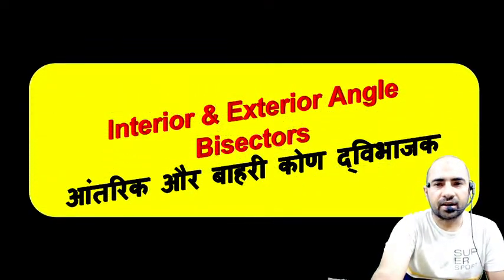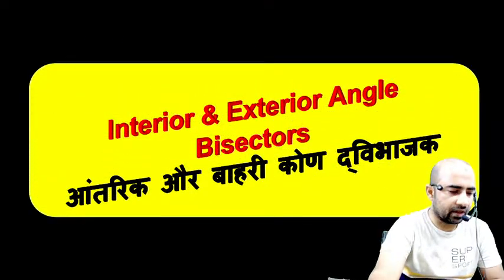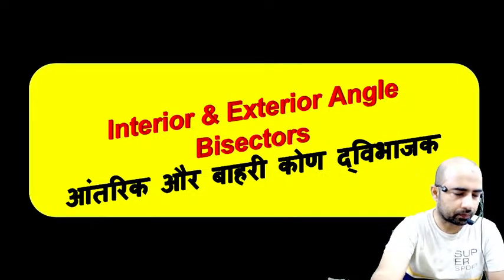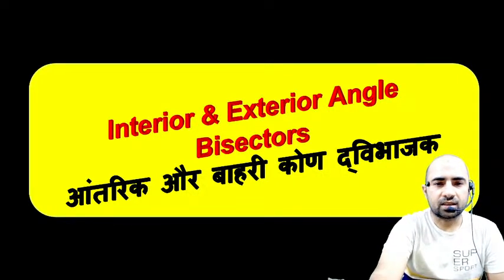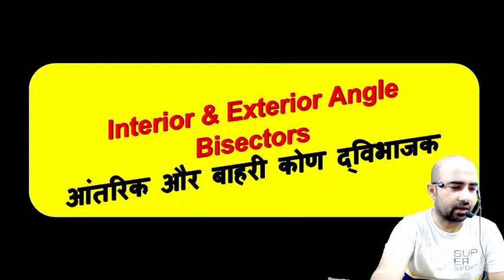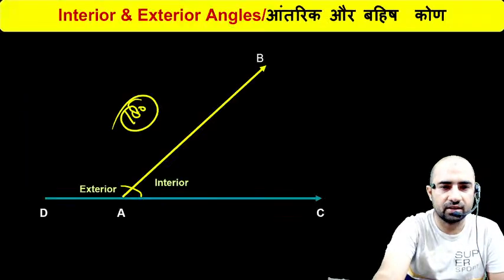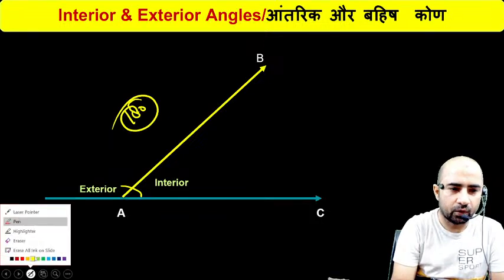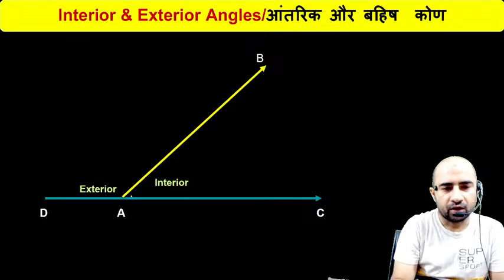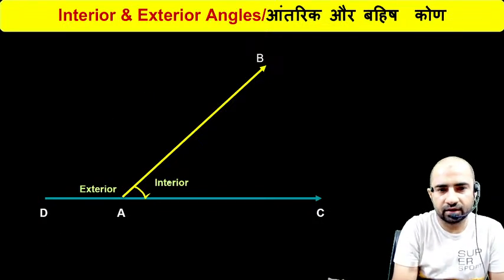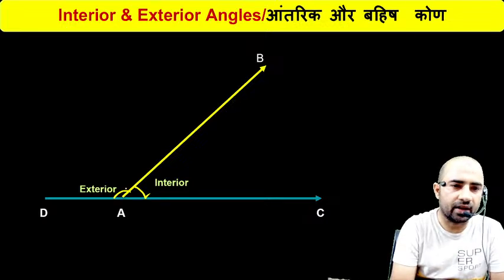So, interior and exterior angle bisector. This is a very important concept. Just see here guys. We have a very important property I am going to discuss with you. This is an interior angle, and this is an exterior angle.